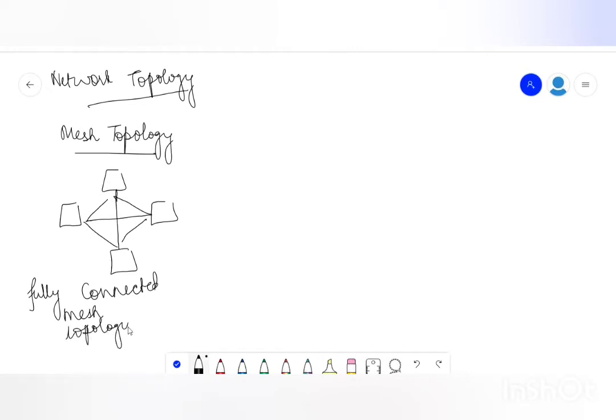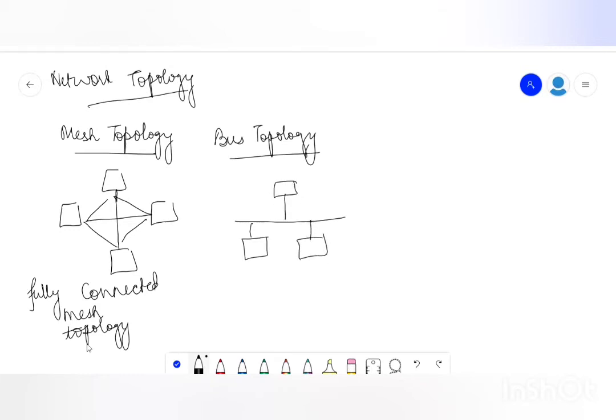After mesh topology, we have another topology that is known as the bus topology. Bus topology के केस में क्या होता है? That there is a central backbone or there is a central network, and to this backbone the systems are connected with each other. Okay, so this is known as a common bus topology. So this is the second one, and the first one is what we have discussed.